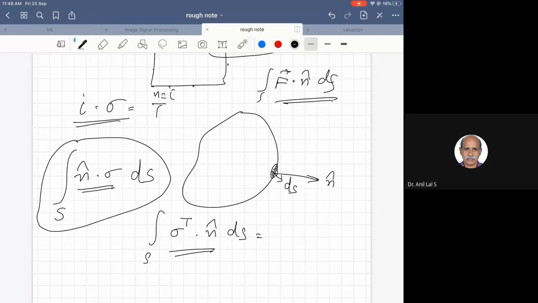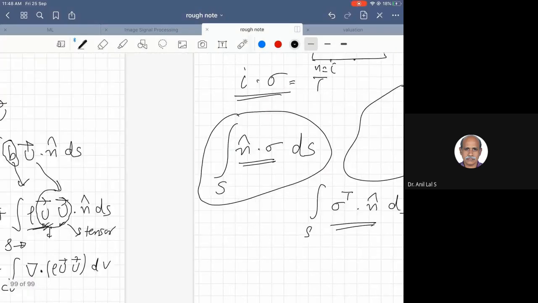So this is equal to the integral over volume of del dot sigma transpose dV. This is our force, the total force on the system. So this you bring onto the left hand side of this equation. Let us do this exercise once again.